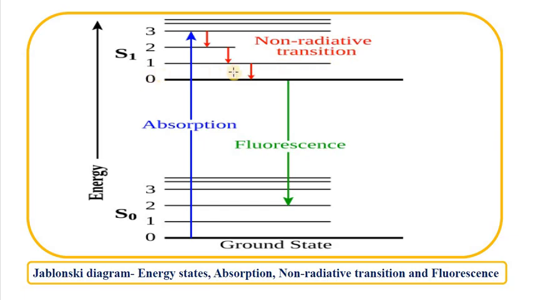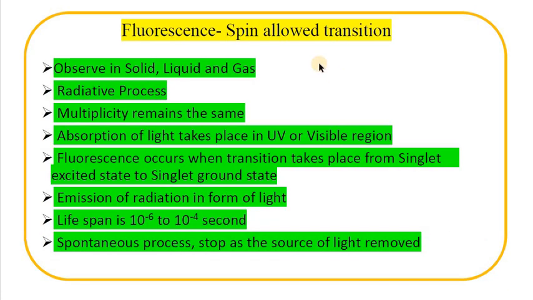But when it moves from the excited singlet state to the ground state, it releases radiation in the form of fluorescence. So this process is known as fluorescence. Fluorescence has many characteristics. It is observed in solid, liquid and gas. It is a radiative process. Multiplicity remains the same.